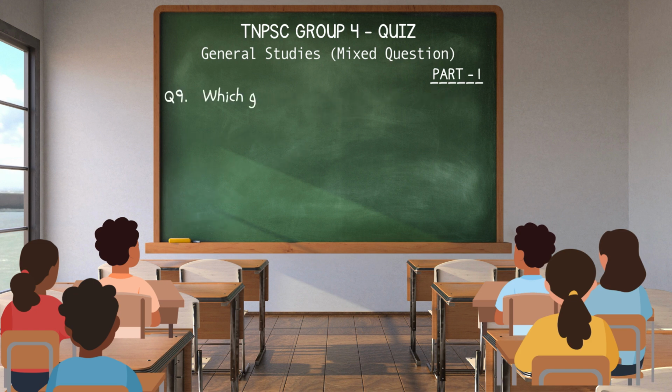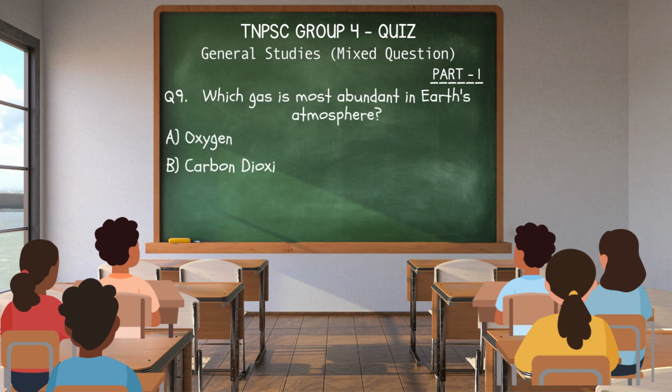Question 9. Which gas is most abundant in Earth's atmosphere? A. Oxygen. B. Carbon dioxide. C. Nitrogen. D. Hydrogen. Answer. C. Nitrogen.